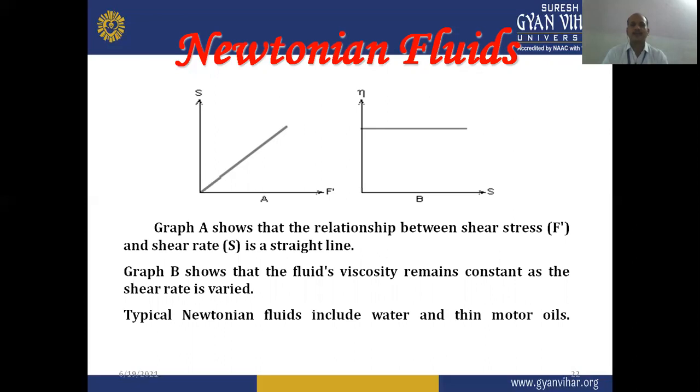When we go through Newtonian fluids, a straight line can be observed in the curve of shear stress and shear rate. And the fluid's viscosity remains constant as the shear rate is varying. So these are the different characteristic curves or rheograms for Newtonian fluids or Newtonian liquids.